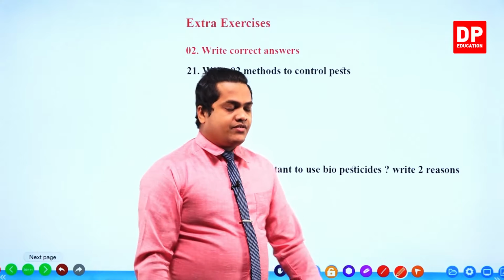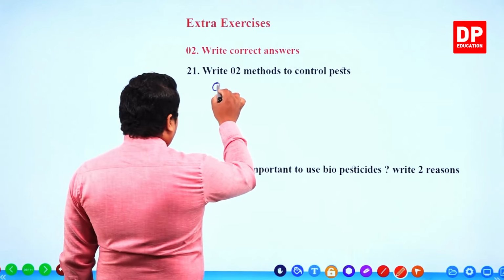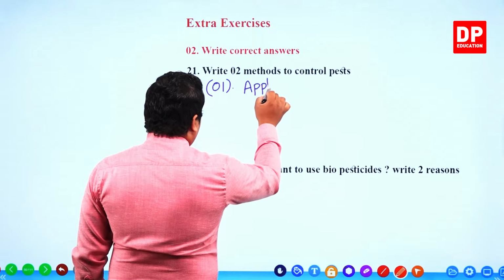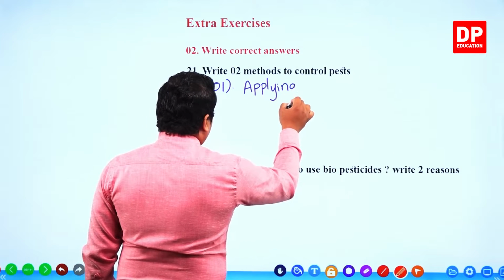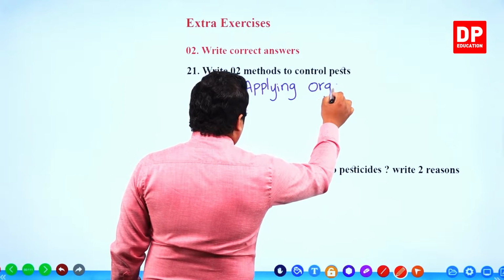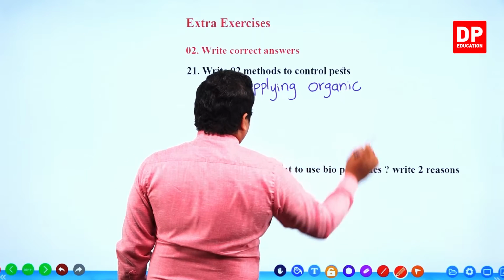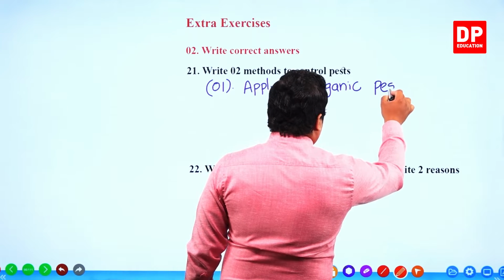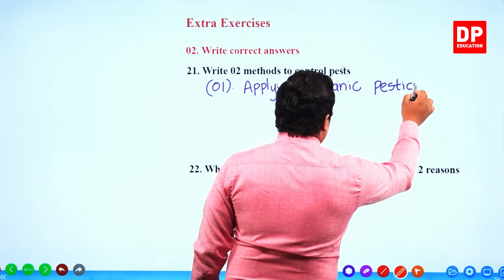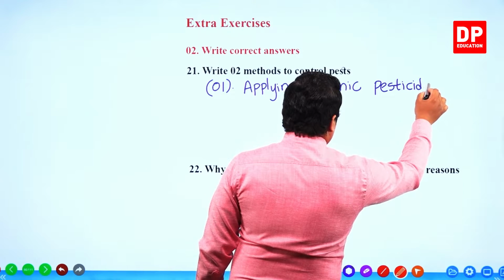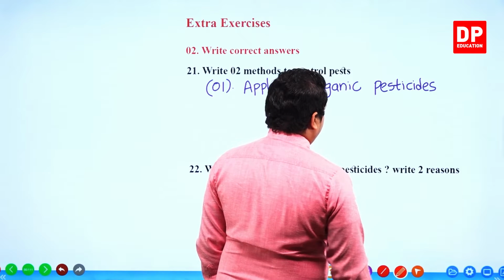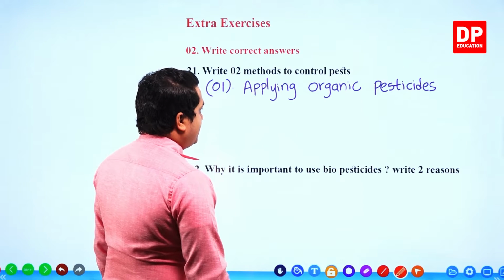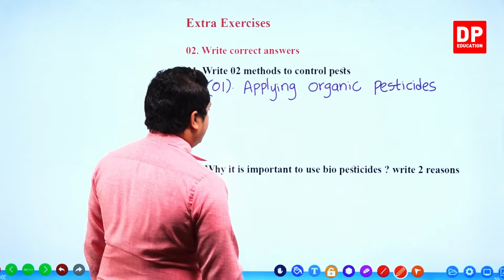So we can write number 1, applying organic pesticides.